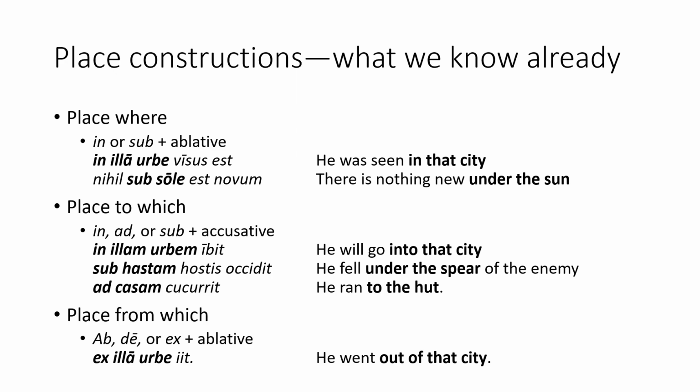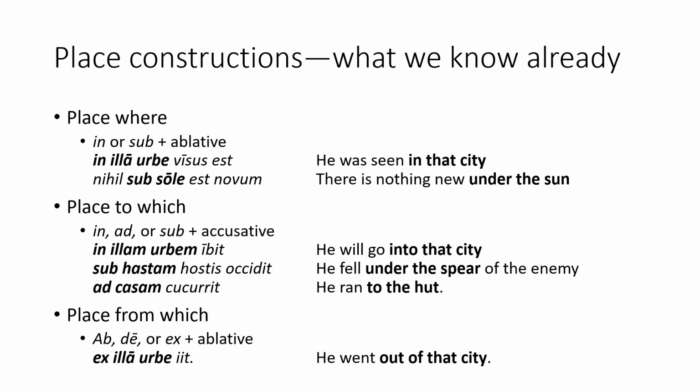A second place construction we have been using without having a proper name for it is the accusative of place to which. This is the prepositions in, ad, or sub plus the accusative, usually with verbs of motion. There are three examples of this on your screen. In the sentence in illam urbem ibit, in illam urbem is the accusative of place to which, as it tells us where the subject of the verb is going. It is translated as into the city, and the whole sentence as he will go into that city.